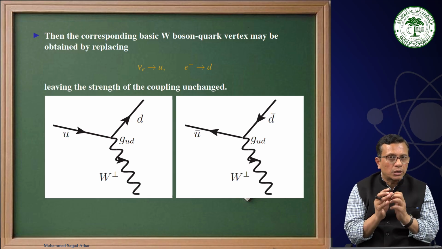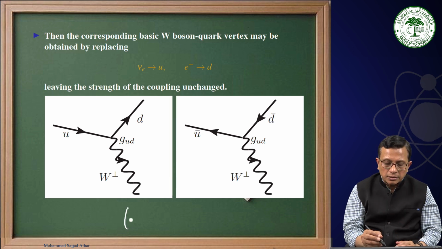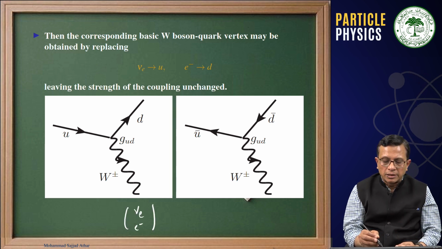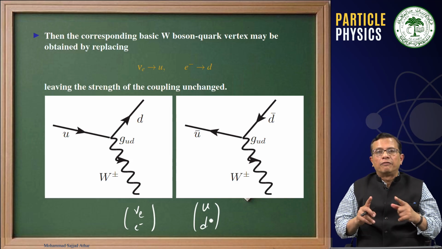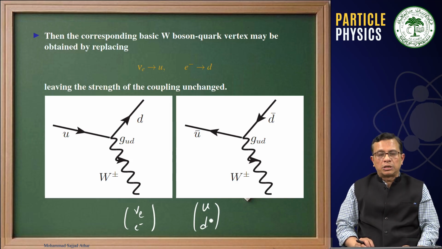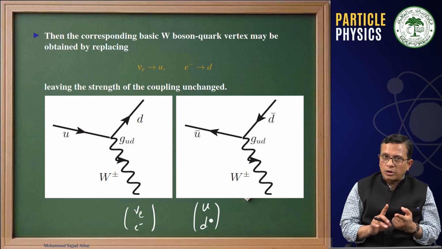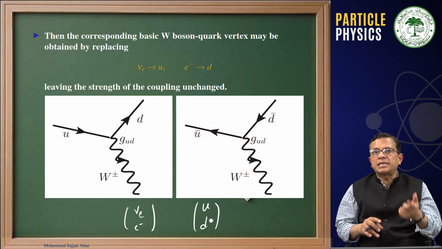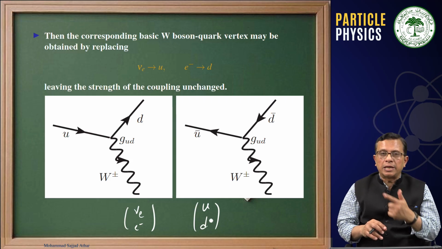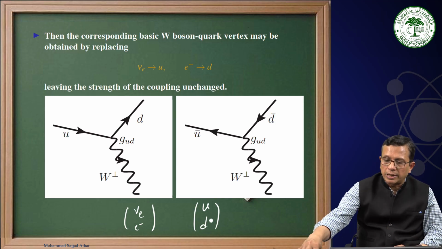Now mind it, what I am telling you is that, like the neutrino and electron, we have a similar weak interaction for the U and D isodoublet. That means the coupling strength for U with W will be the same as the coupling strength for neutrino with W, and that is what you can see here.